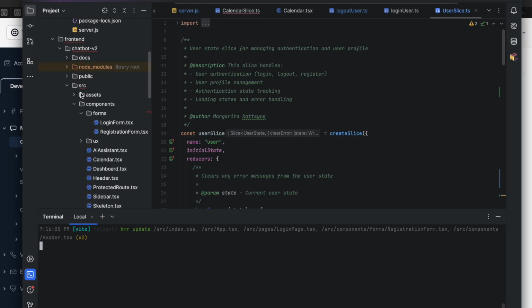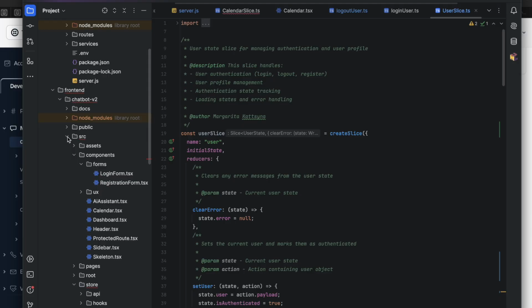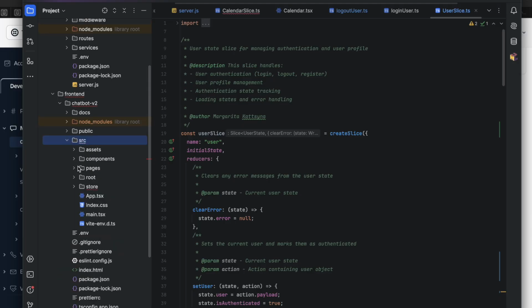So here is a quick overview of the program. I have some reusable components. I have button, I have input, I have forms,